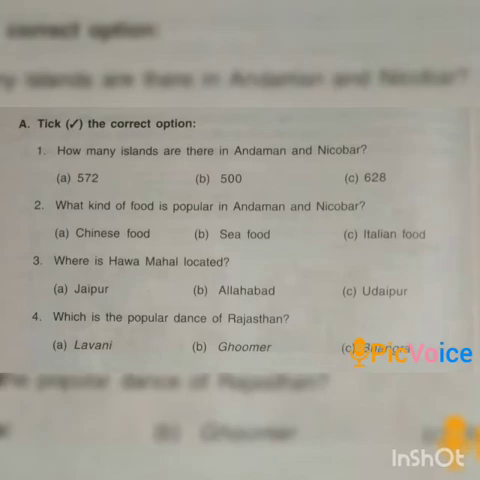Now coming fourth number. Which is the popular dance of Rajasthan? Options are Lavani, Ghumar, Bhangra. Correct answer is Ghumar, the popular dance of Rajasthan. We have already discussed that the popular dances of Rajasthan are Ghumar, Chari, Kachi Godi, etc.